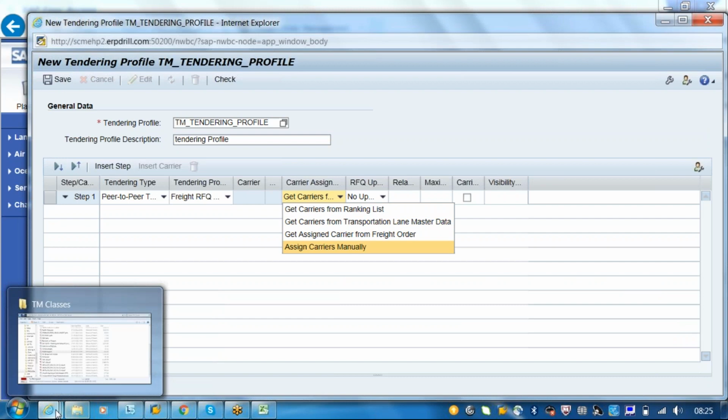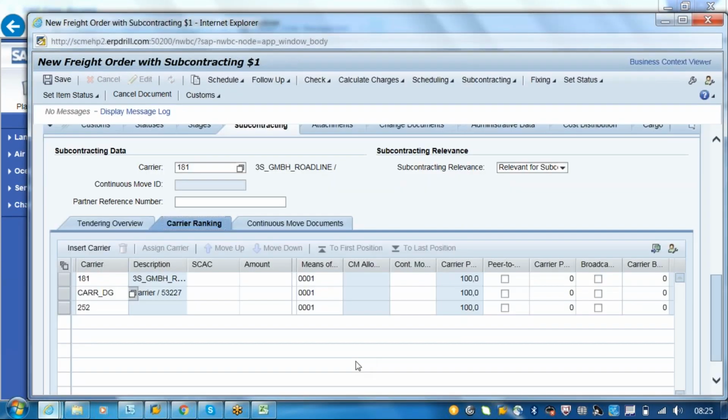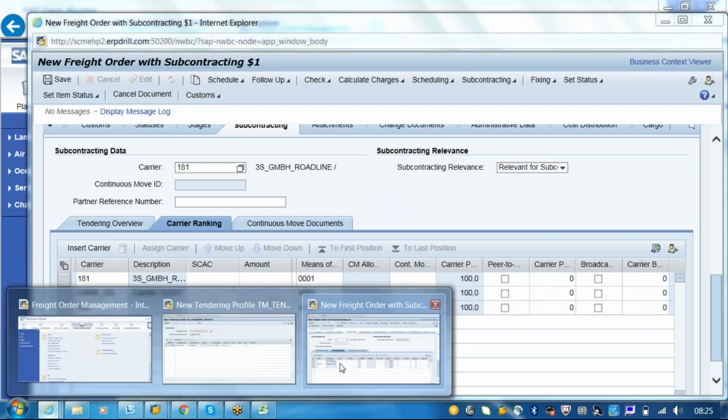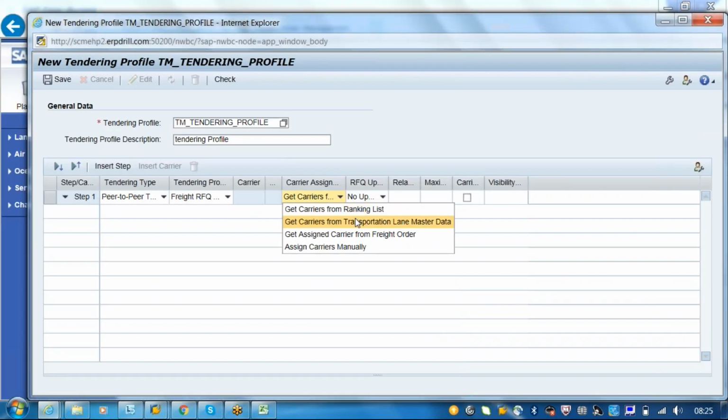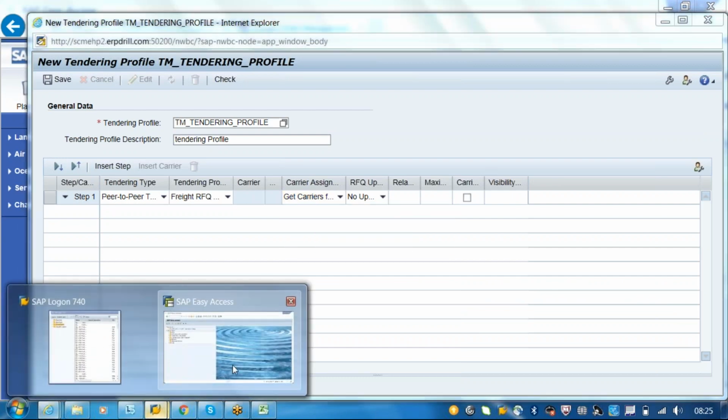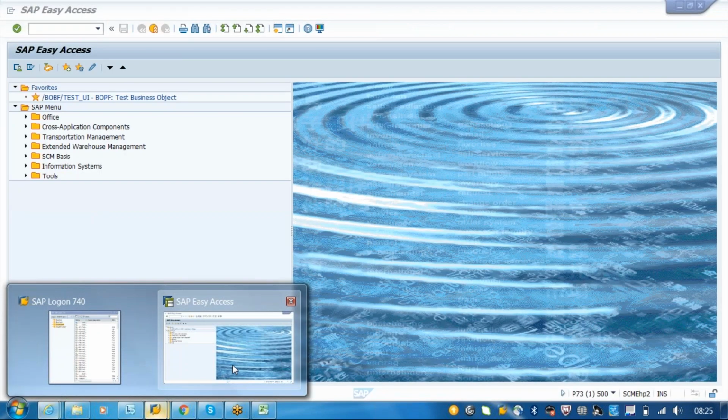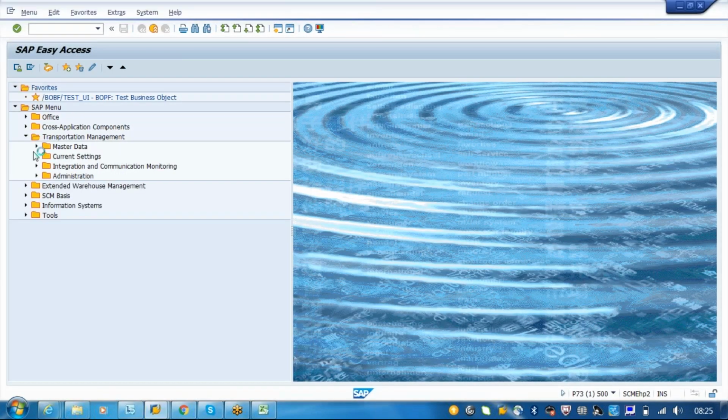First it will try to send the RFQ to this carrier, and if we didn't accept and didn't respond within the time, then it will go with the second carrier or the third carrier. So this is the transportation ranking. But if you go with the transportation lane master data, what is there in the master data? In the transportation lane master data, we have something different, right? So we have lanes.